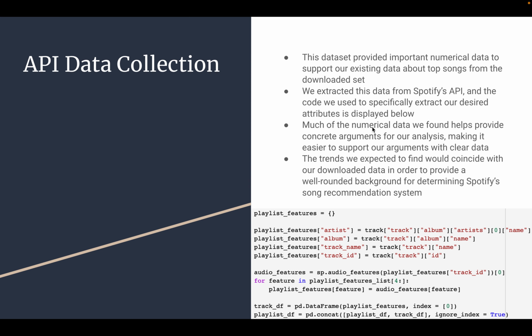Much of the numerical data we found helps provide concrete arguments for our analysis, making it easier to support our arguments with clear data. And the trends we expected to find would coincide with our downloaded data in order to provide a well-rounded background for determining Spotify's song recommendation system.